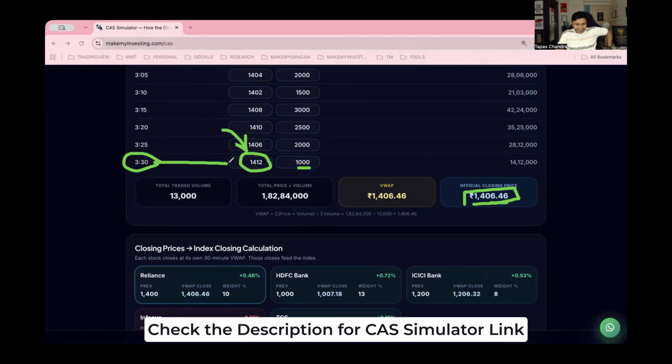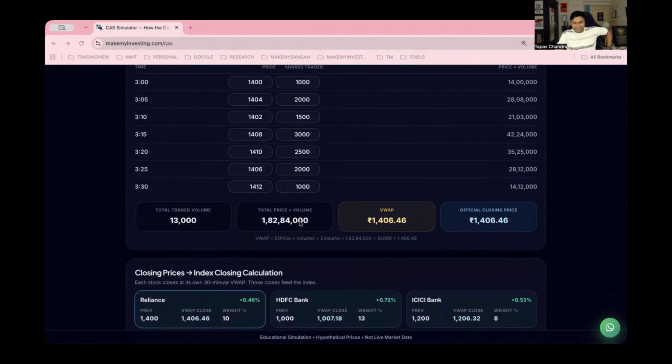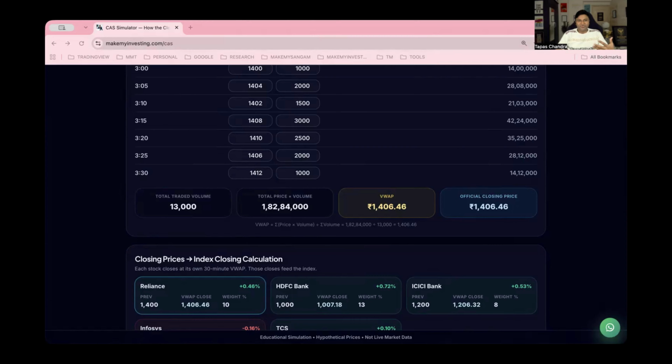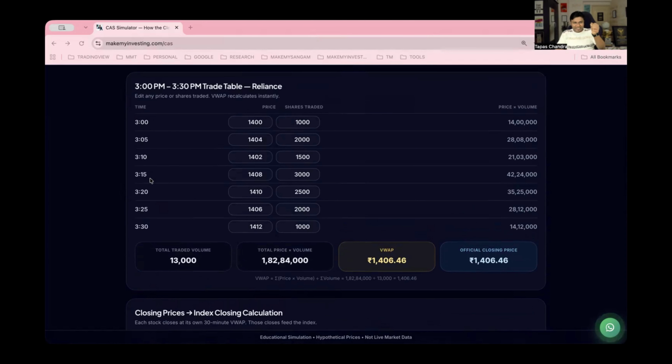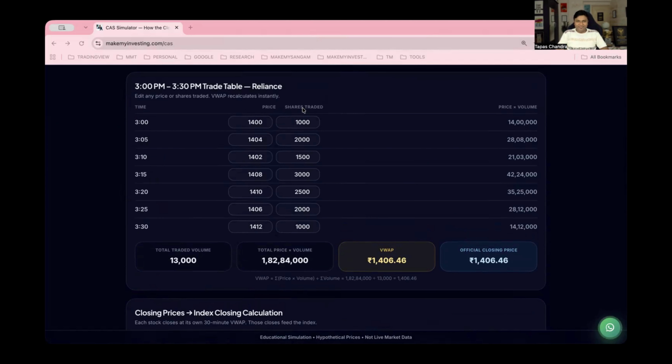At 3:30, you will see that the price was 1412. But all of a sudden, the closing price is 1406 for Reliance at the end of the day. So basically, the thing is very simple. Internally, it uses the VWAP method to calculate, which is nothing but volume weighted average price, over the final 30 minutes of trading. Something like here 1400, 1404, 1402. And at the end, it will use the VWAP methodology where price and quantity will be multiplied.